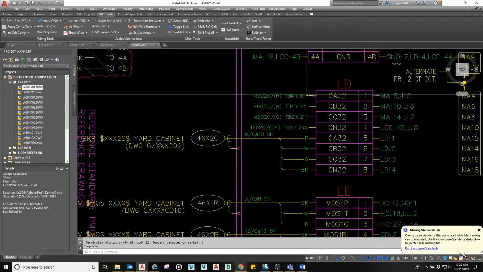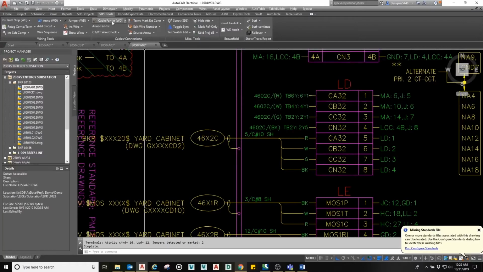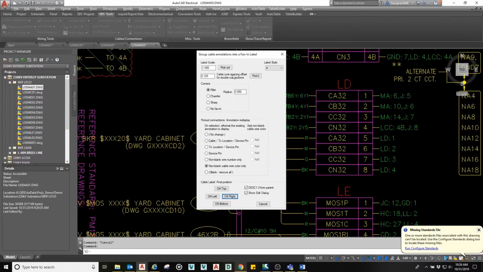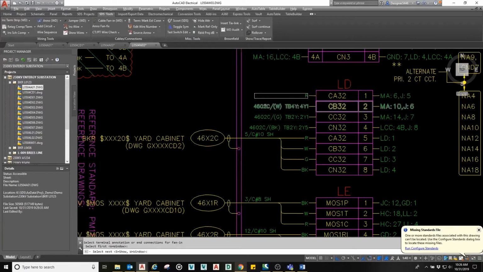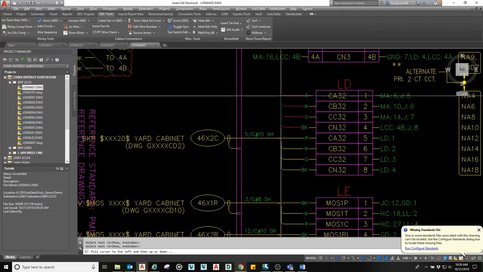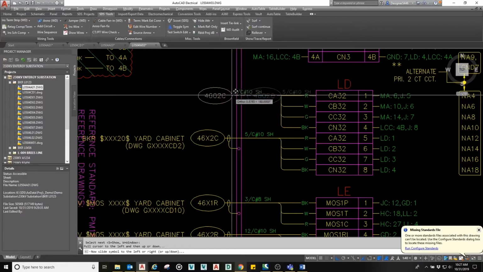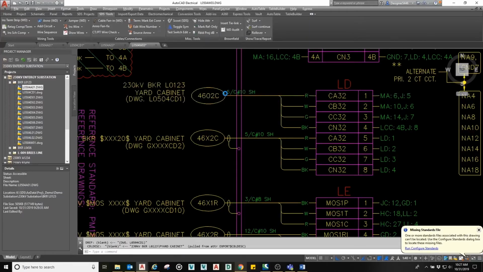And again, under SDS Tools, we'll click Cable Fan NWD. The final position on this is going to be the left side. Go ahead and draw that out.